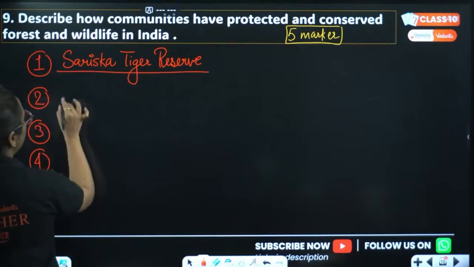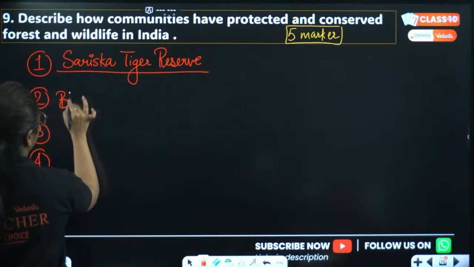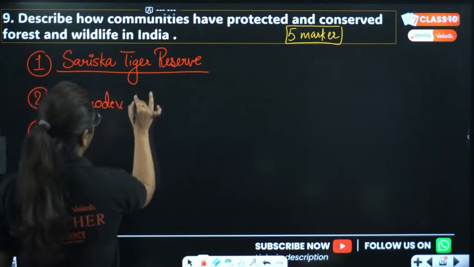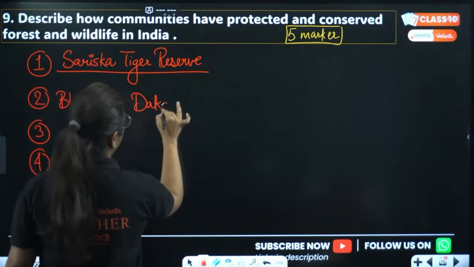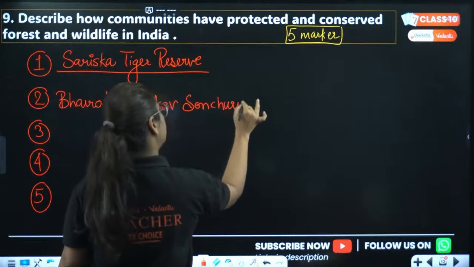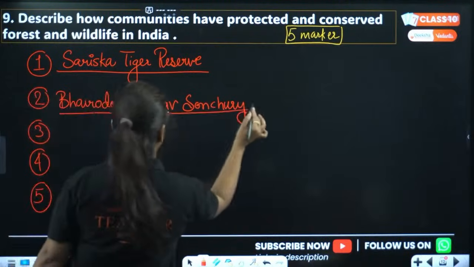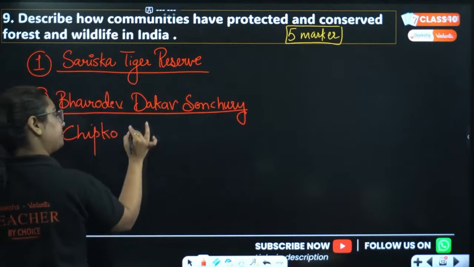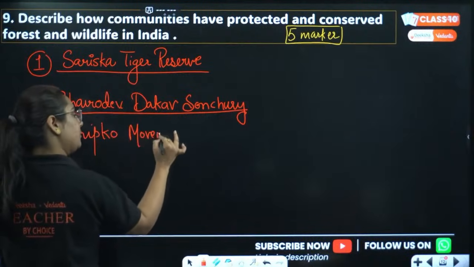Then we will talk about Bhairodev Dakav Sonchuri. Then we will talk about the Chipko movement.